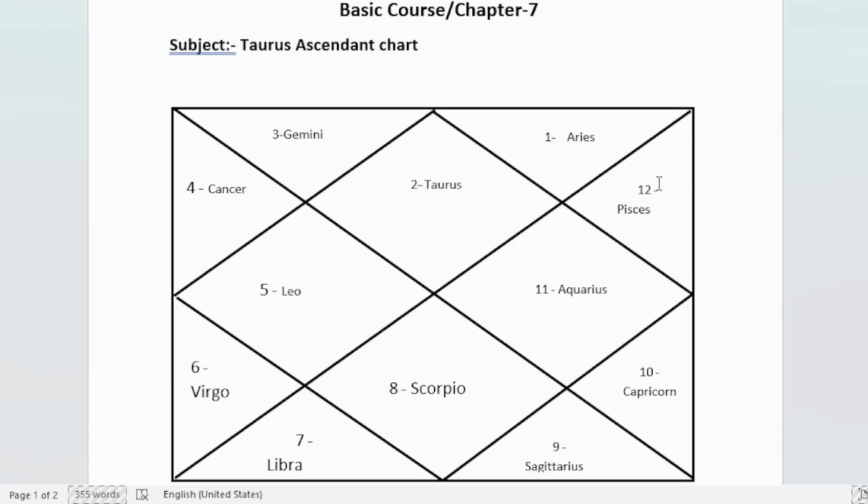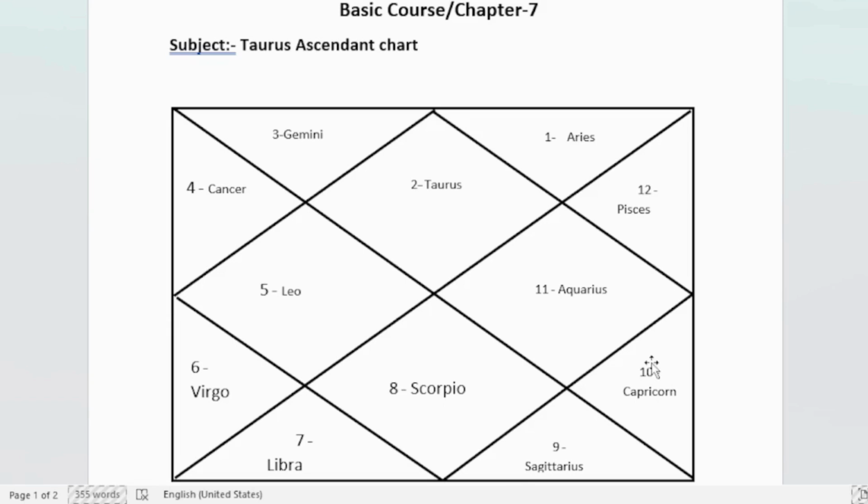Jupiter is the lord of 11th house and 8th house. 8th house is very bad, as we know. 11th house is also not so auspicious. It is good in terms of income, profit and gain. It is also called Lakshmi Sthan. So Jupiter can give some positive results. Will not say positive, will say some results due to its own nature. But overall, it is not considered to be a benefic planet for Taurus ascendant. It will not give good results during its dasha. Dasha system we'll learn in the upcoming chapters.